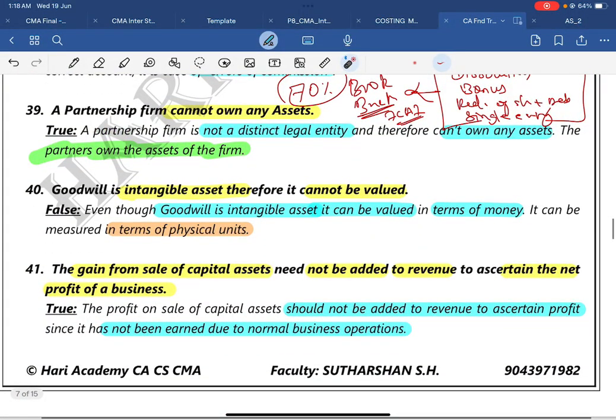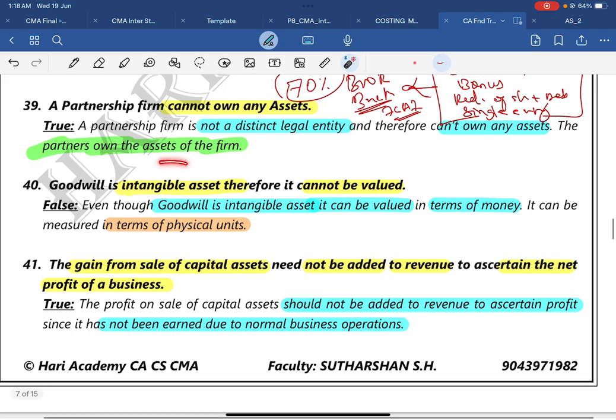Then question number 13. A partnership firm cannot own any assets. Yes, the answer is true, because there is no distinct separate legal entity. There is no separate legal entity in terms of partnership, because they have unlimited liability. So therefore they cannot own any assets. They can own assets, but it should be in the name of the partners. The partners own the assets of the firm. That's the keyword, and "cannot own any assets" is another keyword.